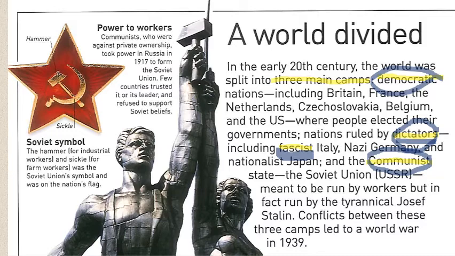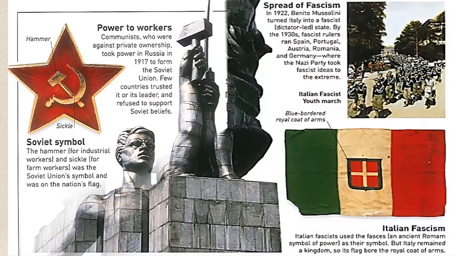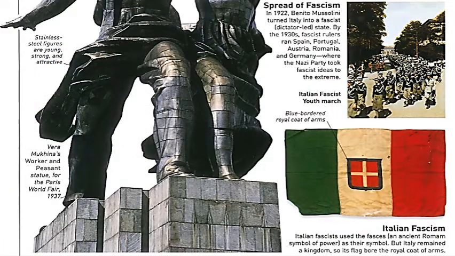Can you see the statue? She's holding a sickle, he's holding a hammer. It's stainless steel figures, they're young, strong, and attractive. Vera Mukhina's Worker and Peasant statue was made for the Paris World Fair in 1937.